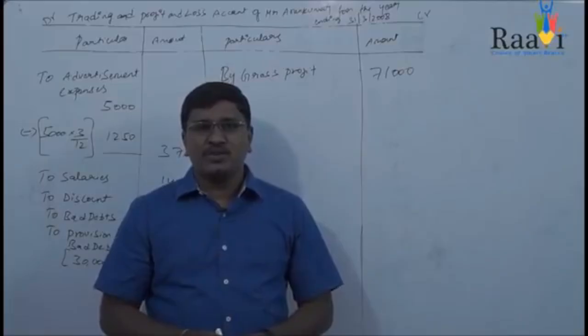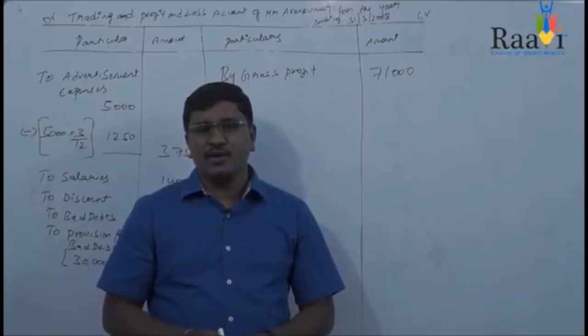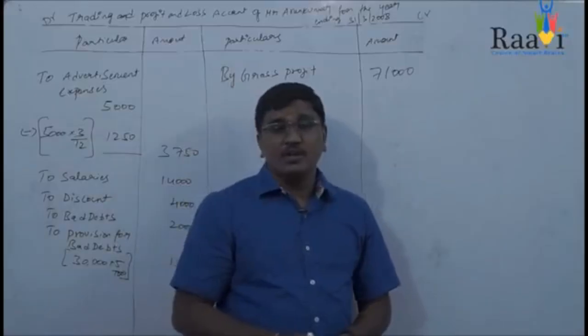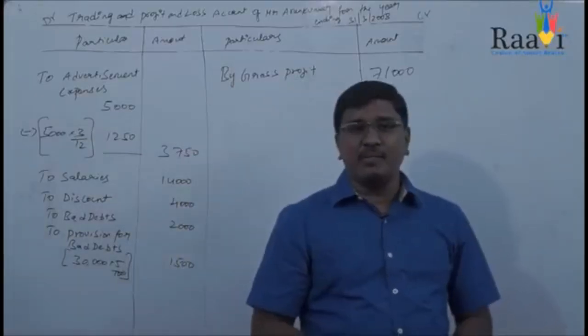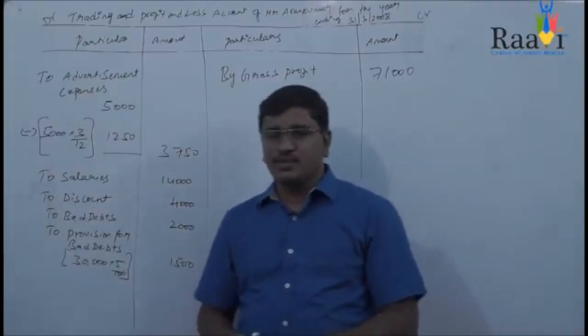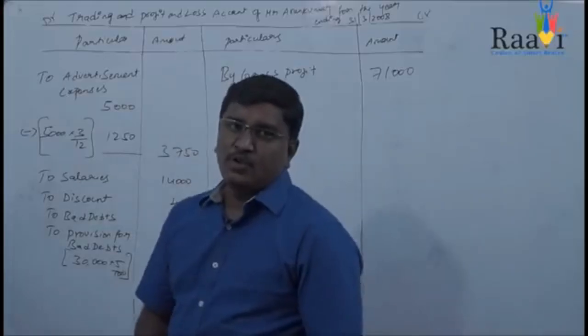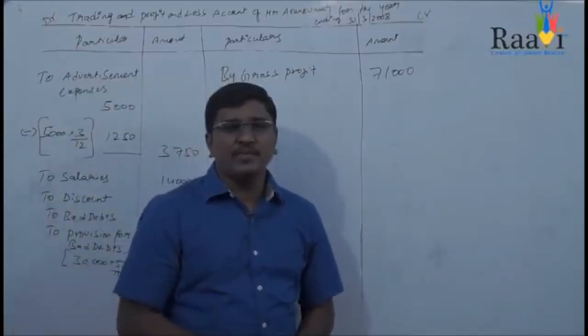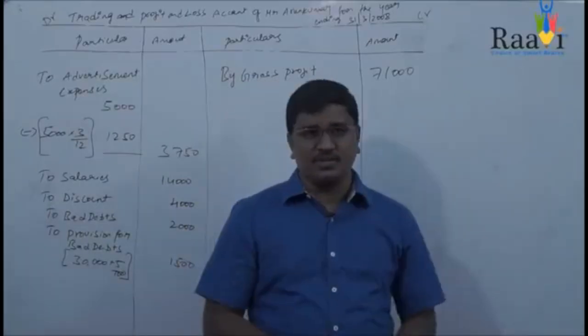In this problem you can find a bank loan at the rate of 10% of rupees 1 lakh. What does it mean? You took a loan of 1 lakh from the bank and you are paying an interest of 10% per annum. So on 1 lakh, 10% means every year you will be paying an interest of 10,000.